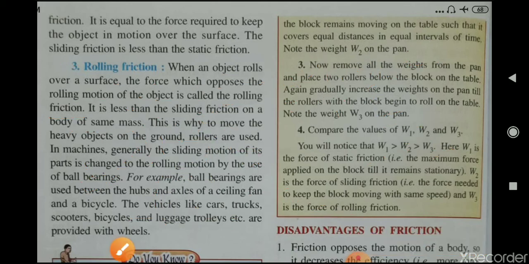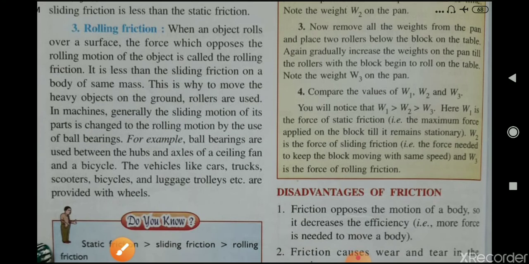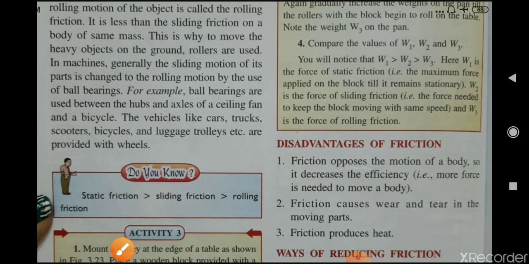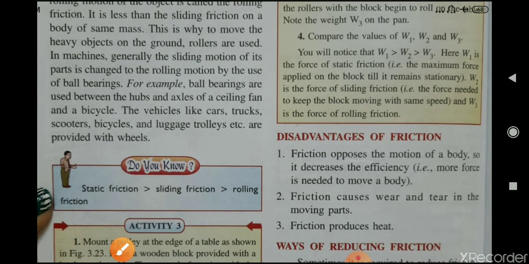Okay. Now this is why, to move heavy objects on the ground, rollers are used. Because rolling friction is less than sliding friction, less force will be needed to move that heavy object on the ground. That will be easier for us because of those rollers.